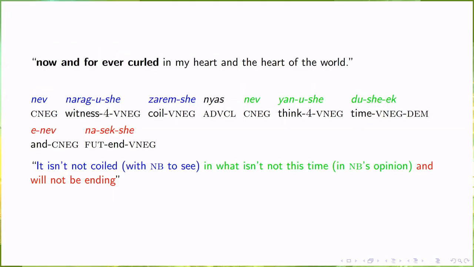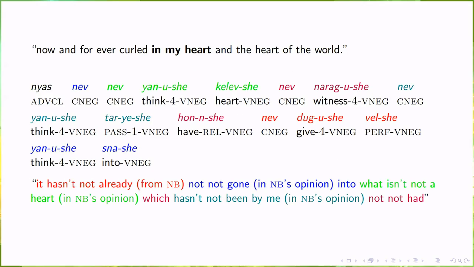Nev naragushe zaremshe nyas nev yanushe dushe ek e nev nasekshe. It isn't not coiled with nobody to see in what isn't not this time in nobody's opinion, and will not be ending. Nyas nev yanushe kelevshe nev naragushe nev yanushe taryeshe honshe nev dugushe velshe yanushe snashe. It hasn't not already from nobody, not gone in nobody's opinion, into what isn't not a heart in nobody's opinion, which hasn't not been by me in nobody's opinion, not had.